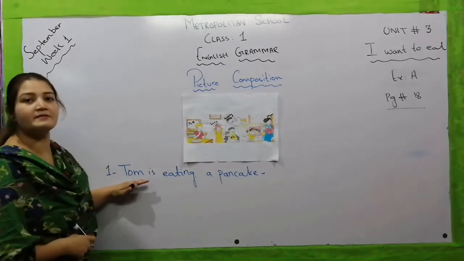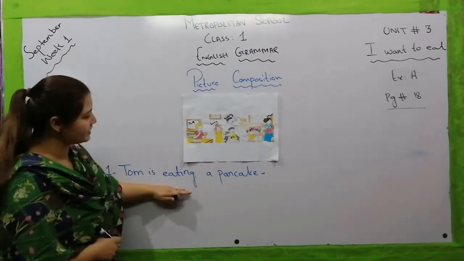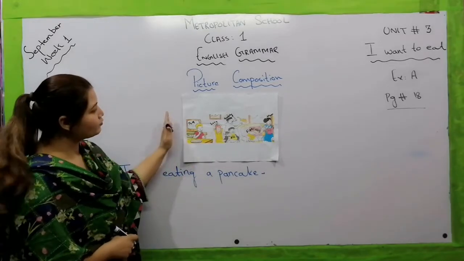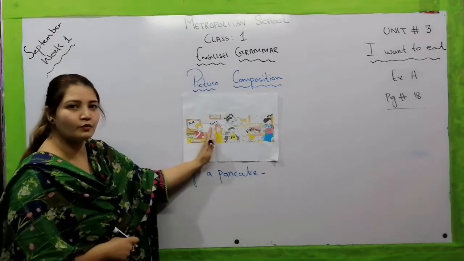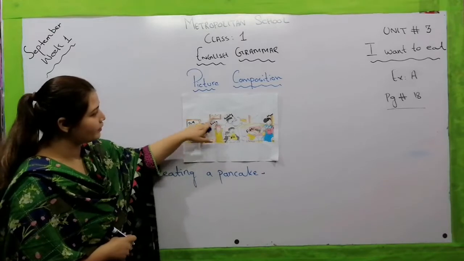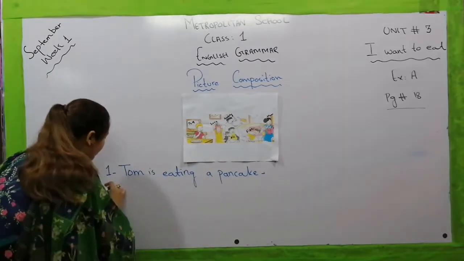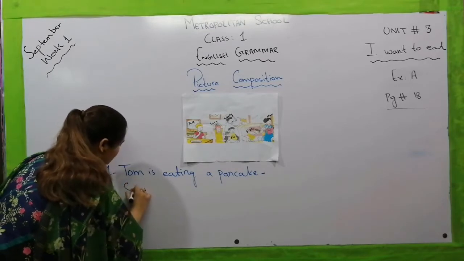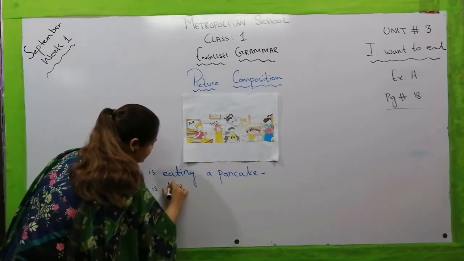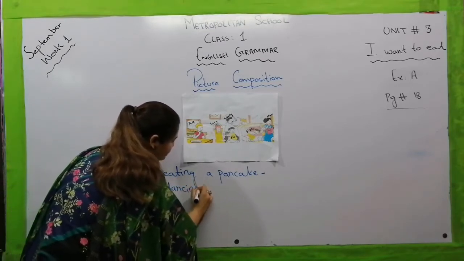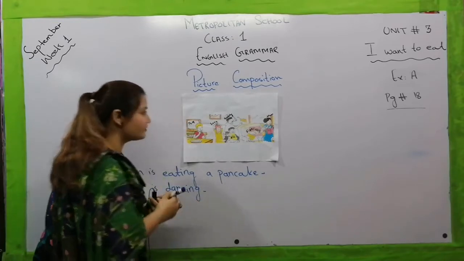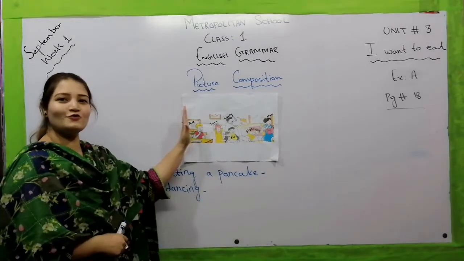We have written a very simple sentence: Tom is eating a pancake. Now let's move towards the next action which is going on here. What is this girl doing? Her name is Sarah. And what is she doing? She is dancing. So we are going to write it as Sarah is dancing, as she is looking very happy because she is dancing, so she must be enjoying this.